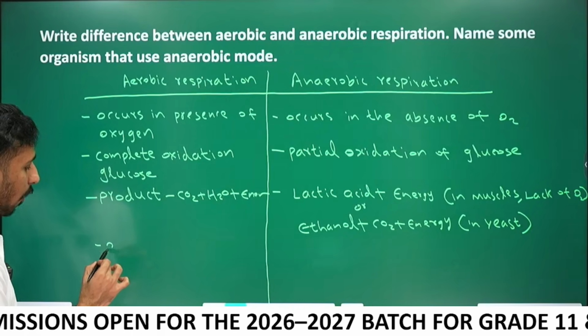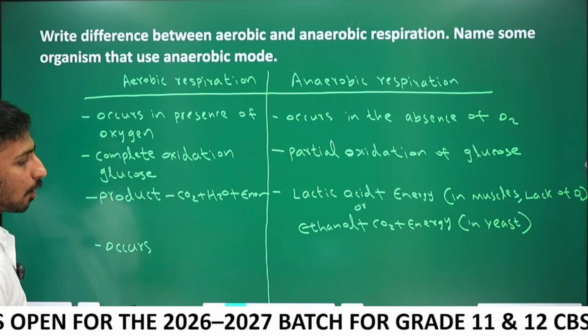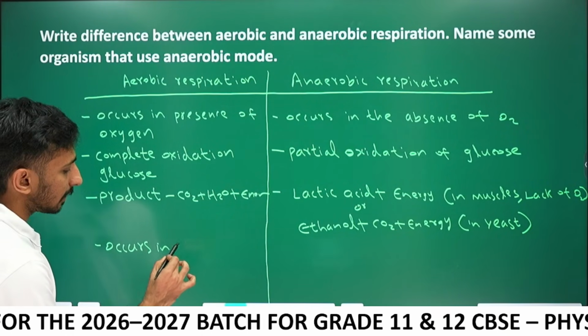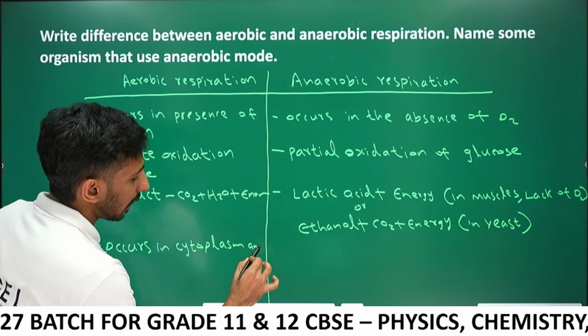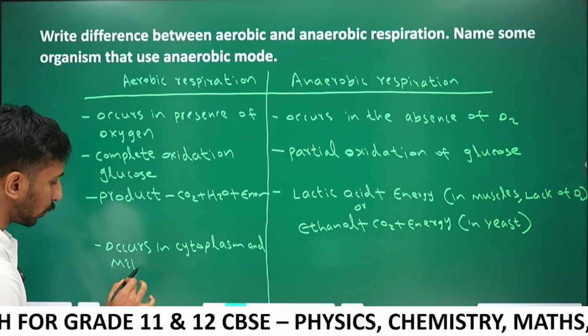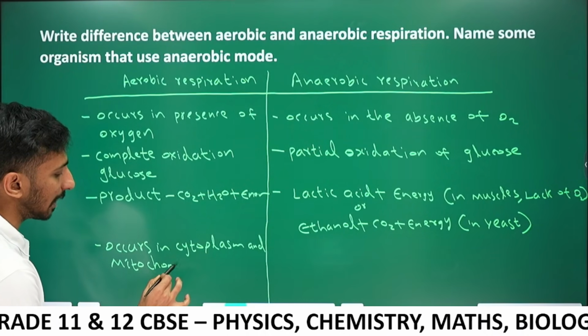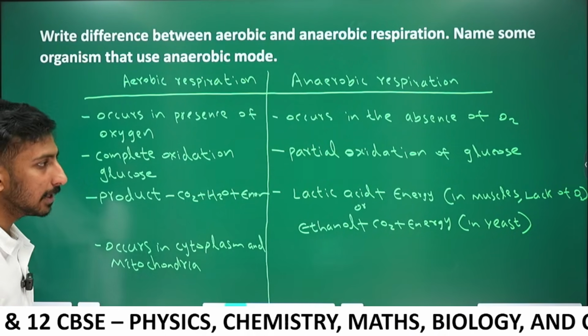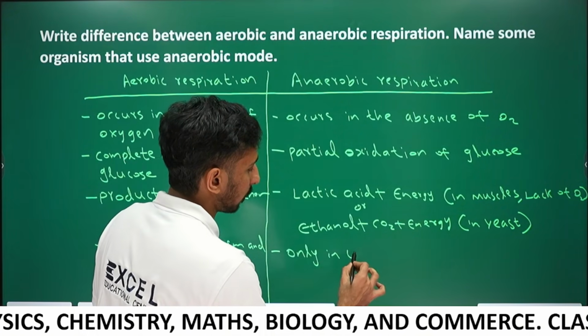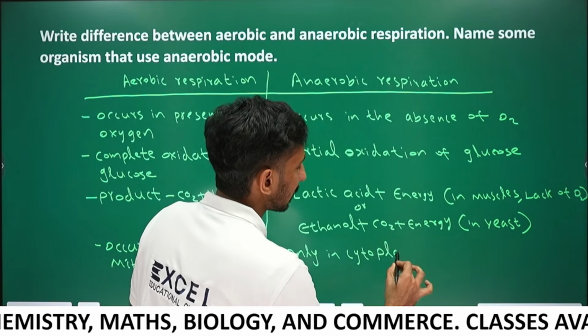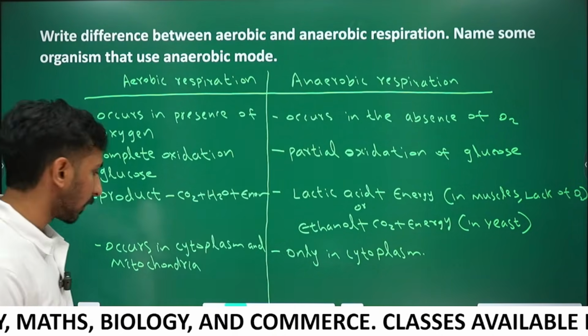Aerobic respiration occurs in the cytoplasm and mitochondria, two sites in a cell, and anaerobic respiration occurs only in the cytoplasm of the cell.